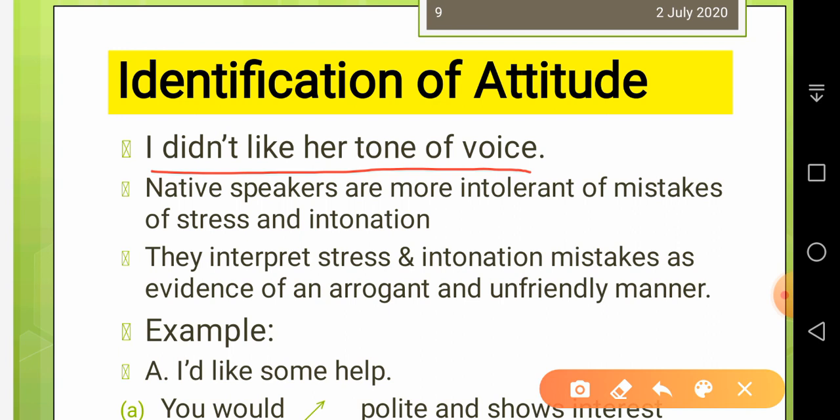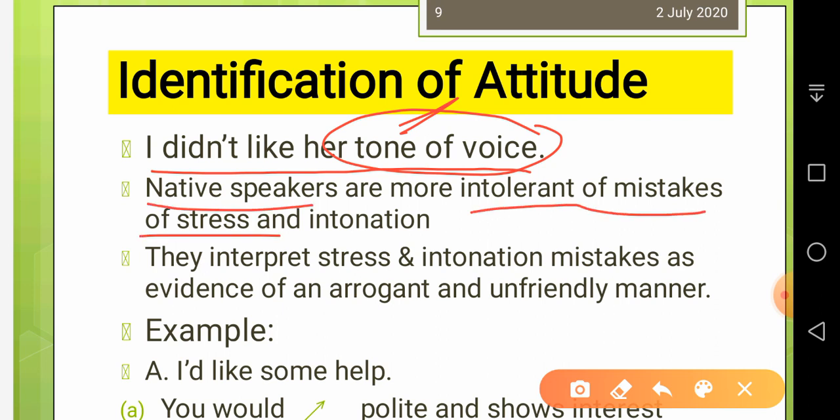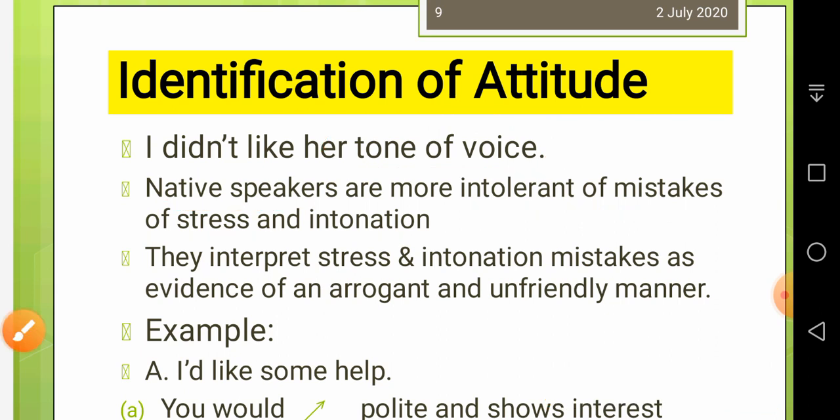So in this context, usually people say that I didn't like her tone of voice. Tone of voice. Tone means intonation, tunes. Now native speakers are more intolerant of mistakes of stress and intonation. If you pronounce a word incorrectly before a native speaker, it doesn't matter. But when you place the stress on a wrong syllable, it changes meaning. Like if you say desert instead of desert, it changes meaning.